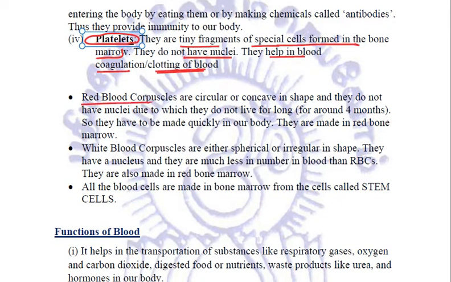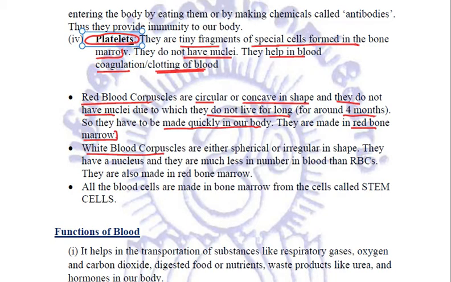The red blood corpuscles are circular and concave in shape, and they do not have nuclei, due to which their lifespan is very small. They do not live for long. It is just around 4 months, right? And because their lifespan is so small, they have to be made quickly in our body. Where are they made? They are made in red bone marrow.